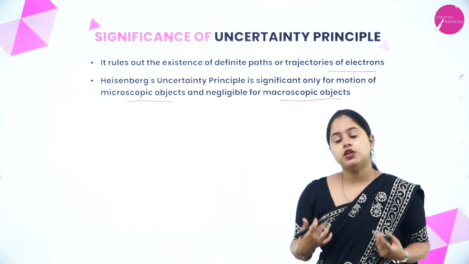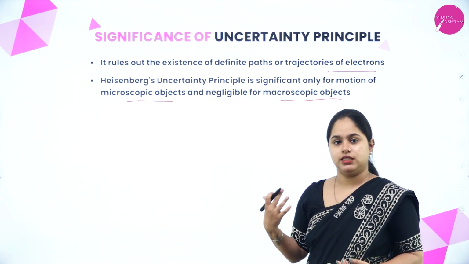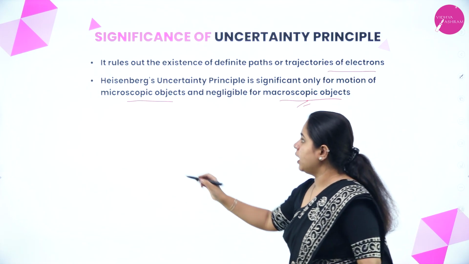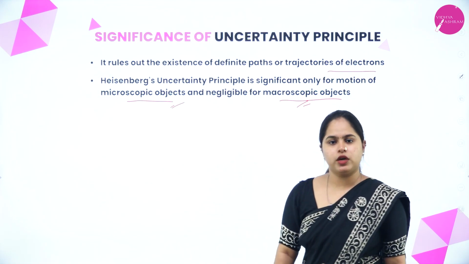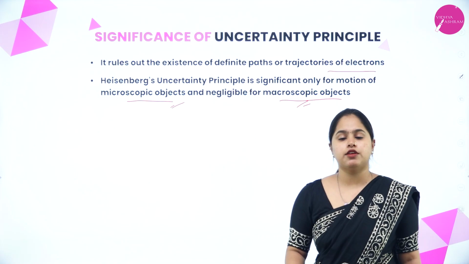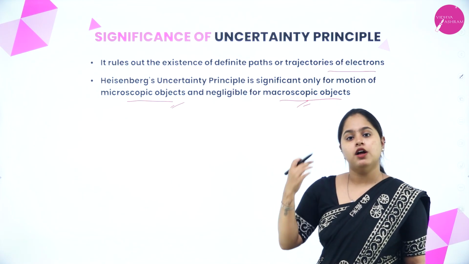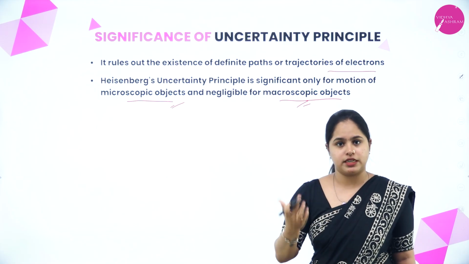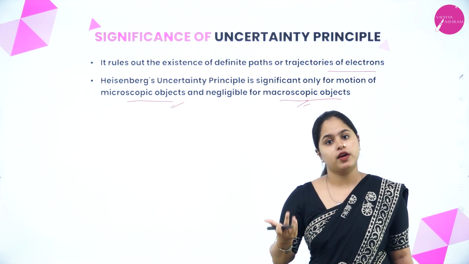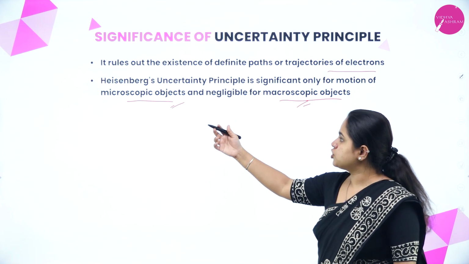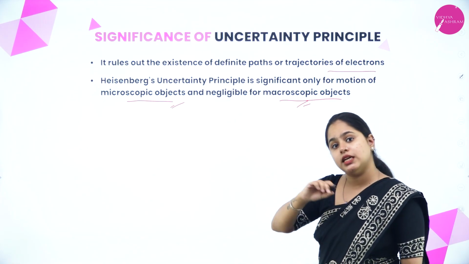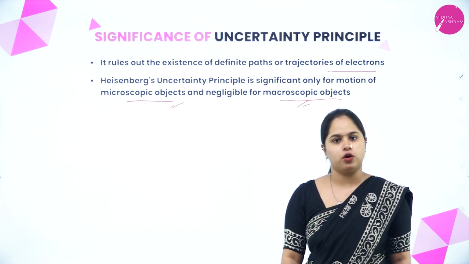So we won't be able to use Heisenberg's uncertainty principle in the case of macroscopic objects. It is only applicable for microscopic objects. So these are the two significances of the uncertainty principle. First, it rules out the existence of circular paths or trajectories in which the electrons are revolving around the nucleus, right? And also, it is only applicable for microscopic objects and it is negligible for macroscopic objects.